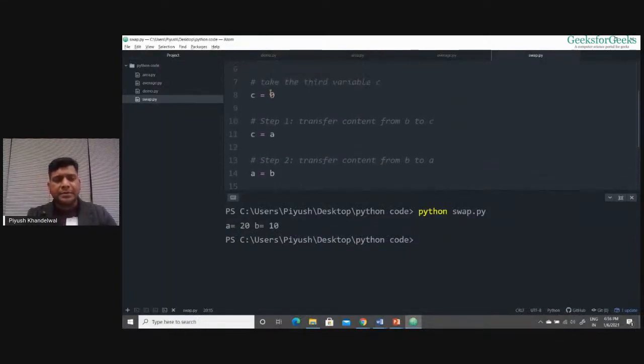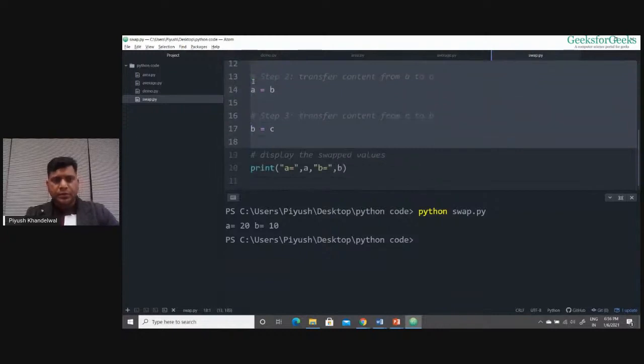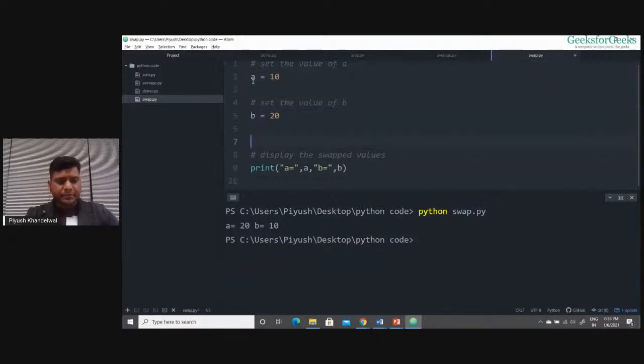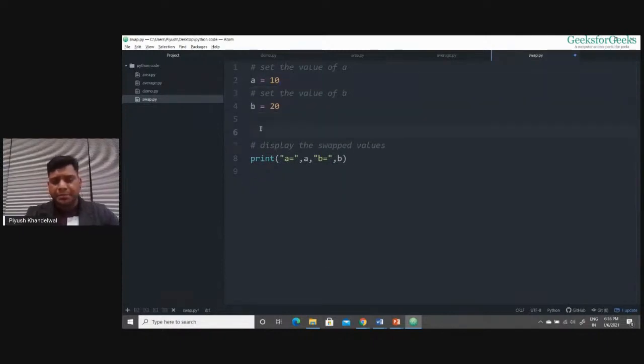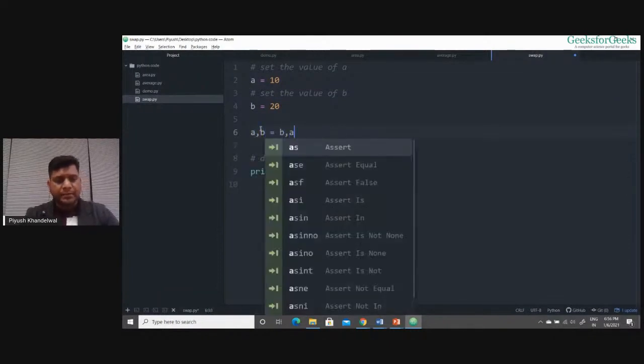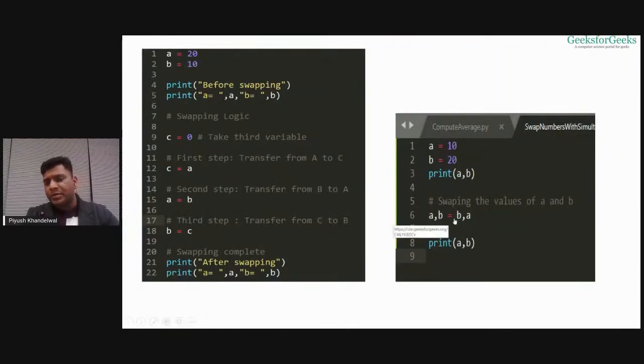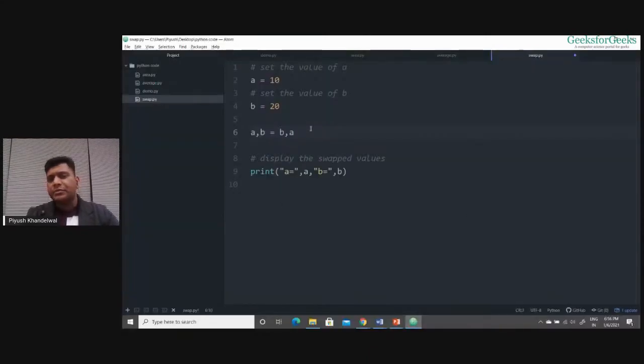Instead of writing all these steps, I don't need C over here. I have A, I have B with me. I can simply write A comma B equals B comma A. See, it is written over there, A comma B equals B comma A. I've removed all those swapping steps from A to C, B to A, and C to B. I've removed these three steps. See, I'm not using the third variable over here. I'm not using any C variable.